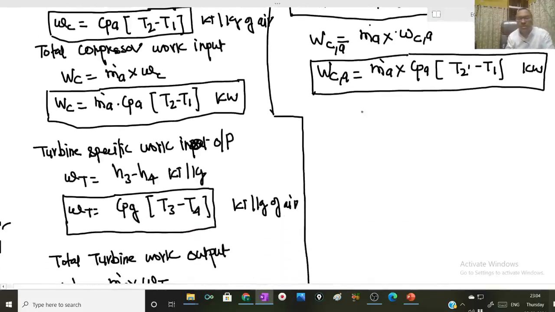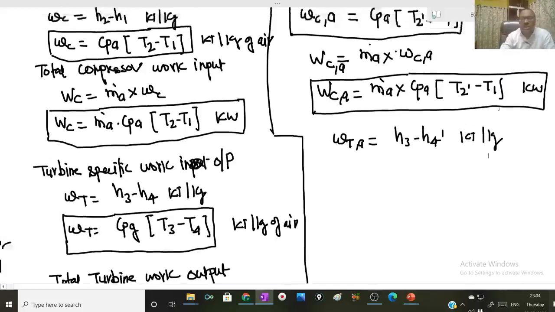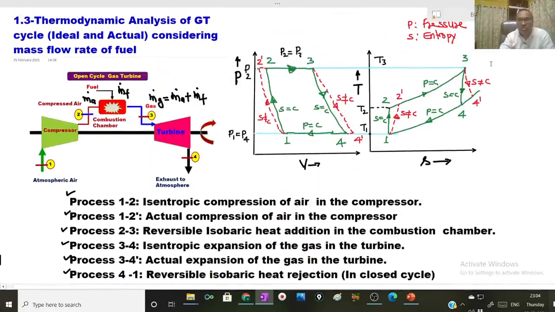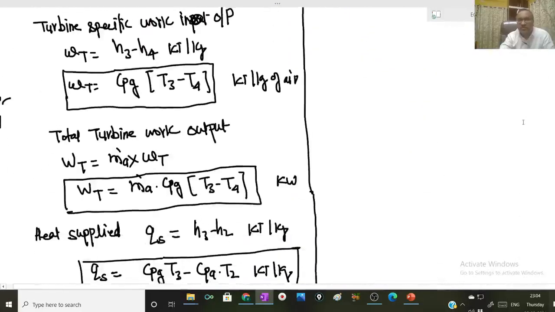In the similar fashion, actual specific turbine work output will be H3 minus H4 dash kilojoule per kg. As you can see here, 3 to 4 dash is the actual expansion process.